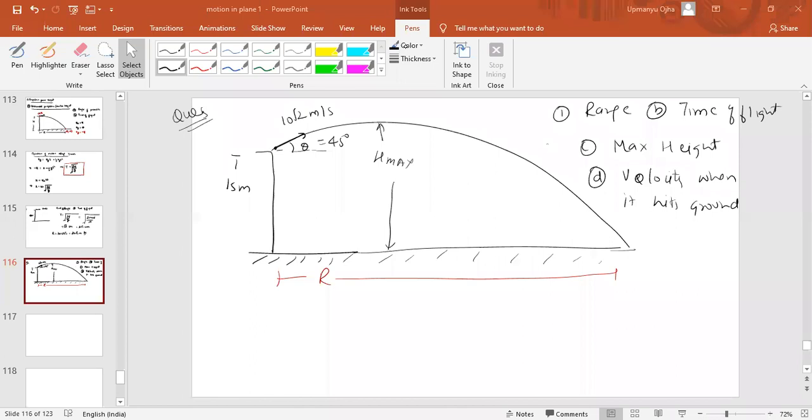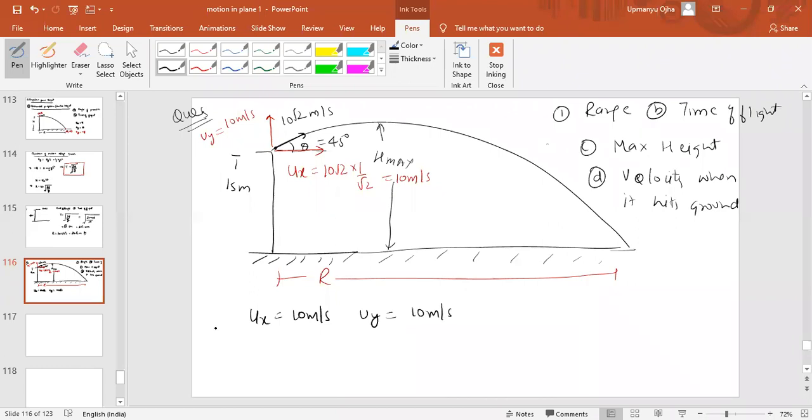Okay, so let us solve this problem now. We are projecting a body with a speed of 10 root 2 at an angle with the horizontal, so it will have two components. The horizontal component ux will be equal to 10 root 2 into cos 45. Cos 45 is 1 by root 2, so this will come as 10 meter per second. Similarly, uy will be equal to 10 meter per second. So initial velocity along the x-axis is 10 meter per second, and along the y-axis is 10 meter per second.